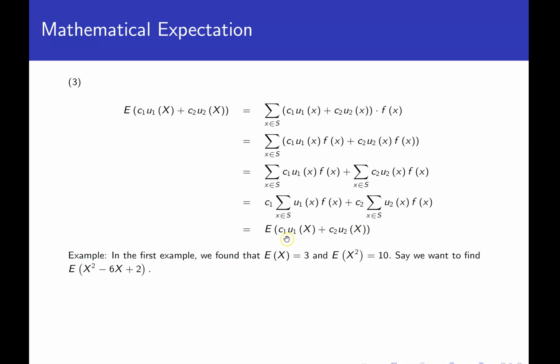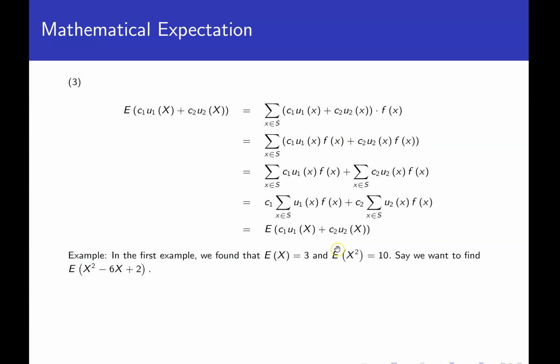So this is a typo. The C1 should be out in front, so it should just be C1 times the expected value of u1 of x, close that parenthesis. C2 should be in front of the expected value, right here, and then expected value of u2 of x. My apologies for the typo.